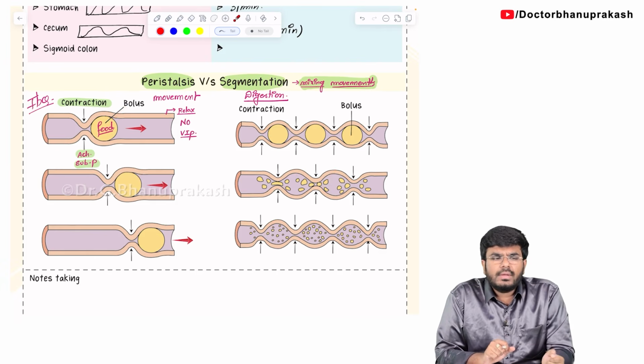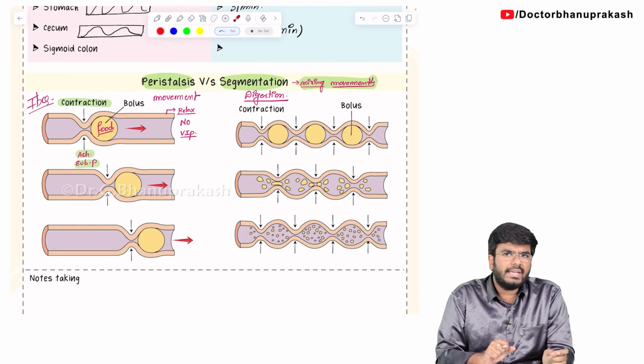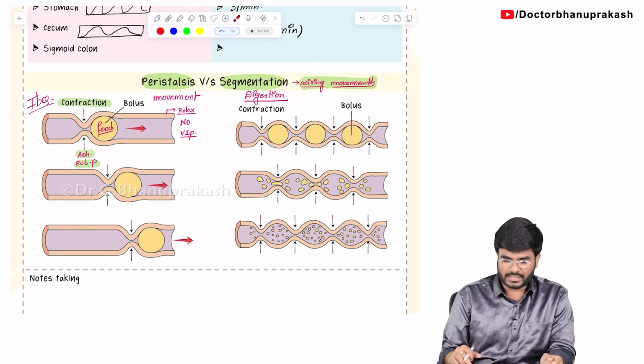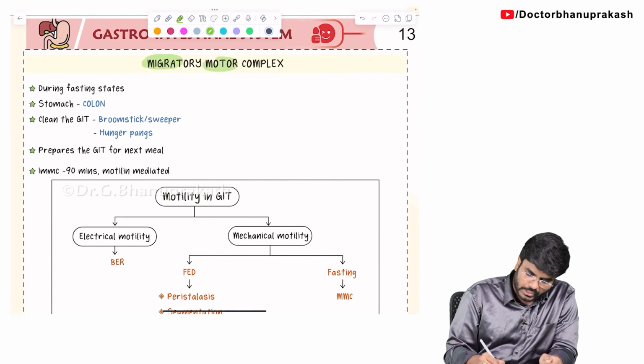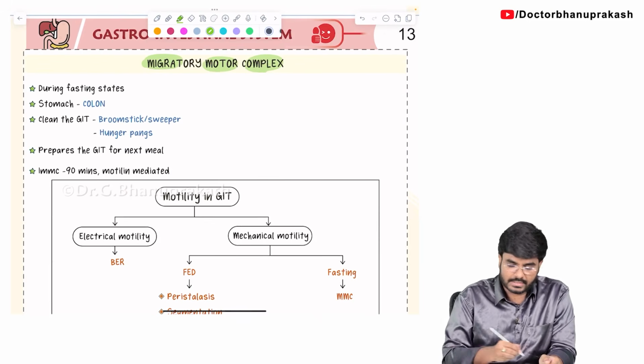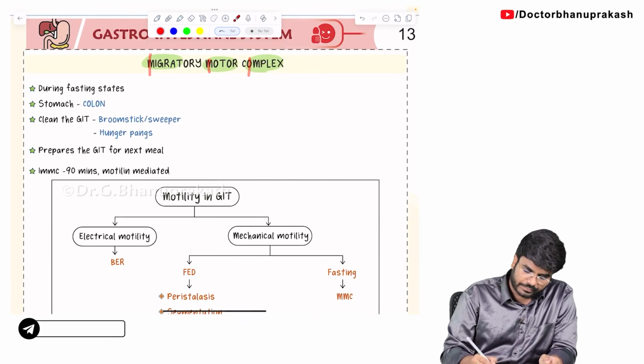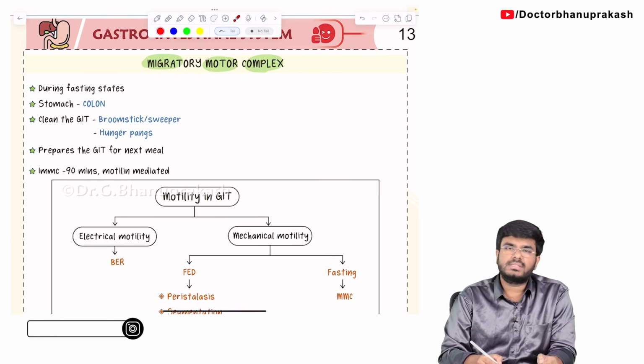My question to you, if a person is doing fasting, during the fasting condition, do you think his GIT will contract? Yes, the answer is yes. Even during the fasting state, the GIT will undergo contractions. Those contractions are called migratory motor complexes, in short MMC. Remember the word M. M is important.